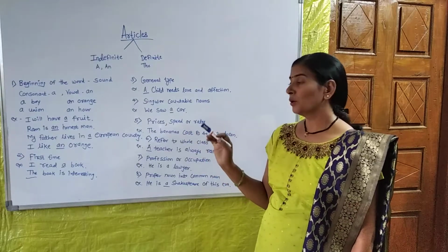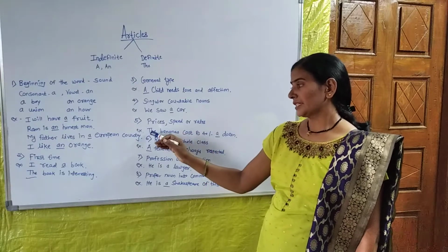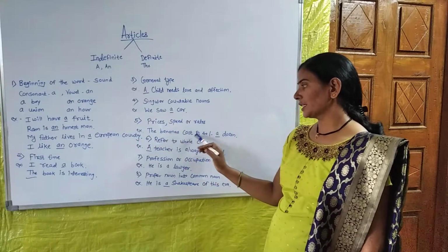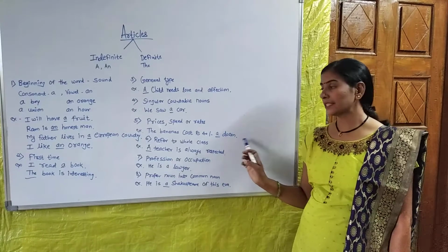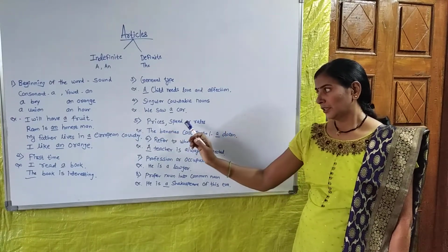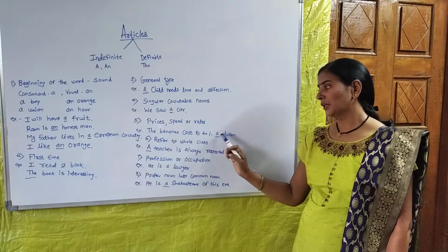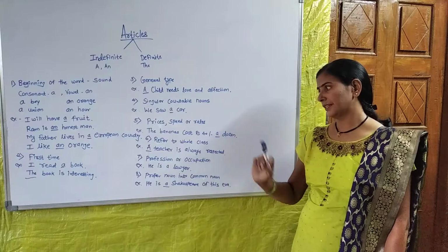Fifth one, if there is mention of the price, speed or rates of something, that time also we have to put a article or an article. For example, the bananas cost 40 rupees a dozen. Okay, here is a rate of bananas, so we have to put a before the word dozen.